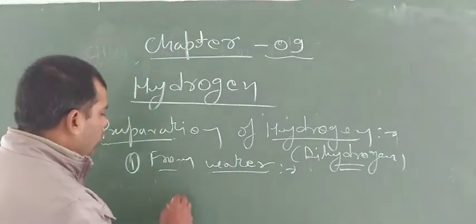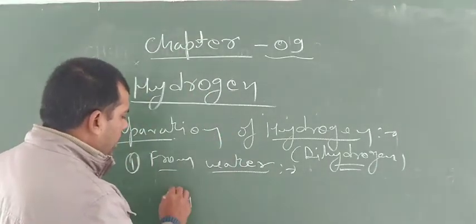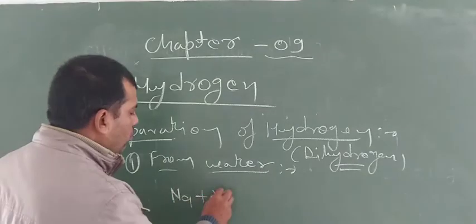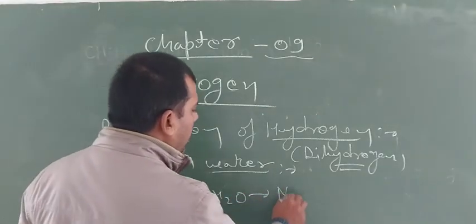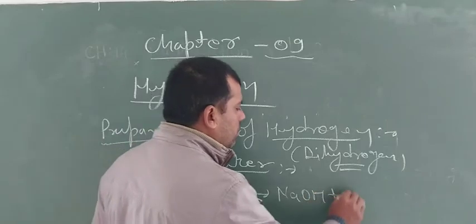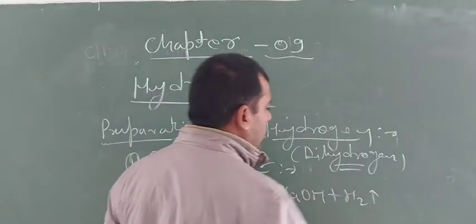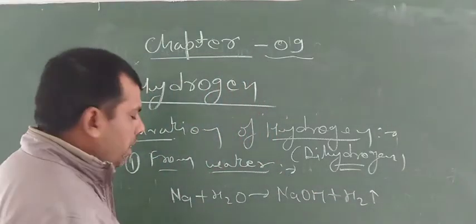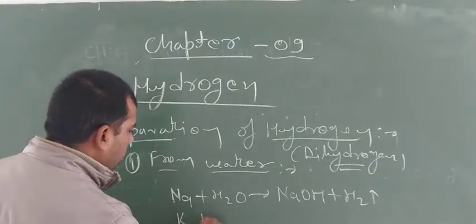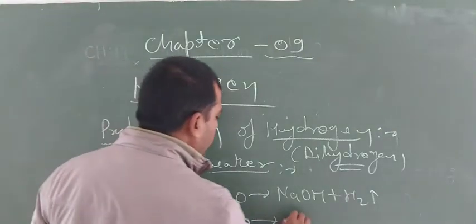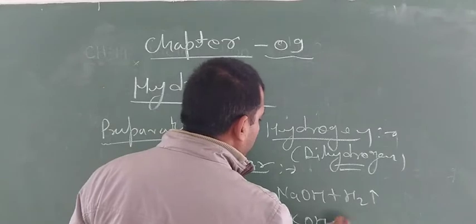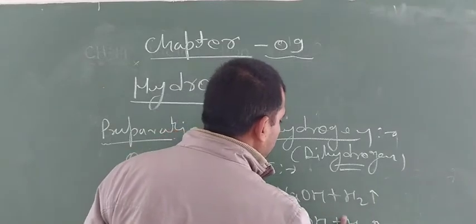We know that sodium reacts with cold water: Na reacts with cold water H2O to form NaOH plus H2, hydrogen gas is liberated. If potassium is taken, potassium also reacts with H2O to form KOH plus H2, hydrogen gas is liberated.